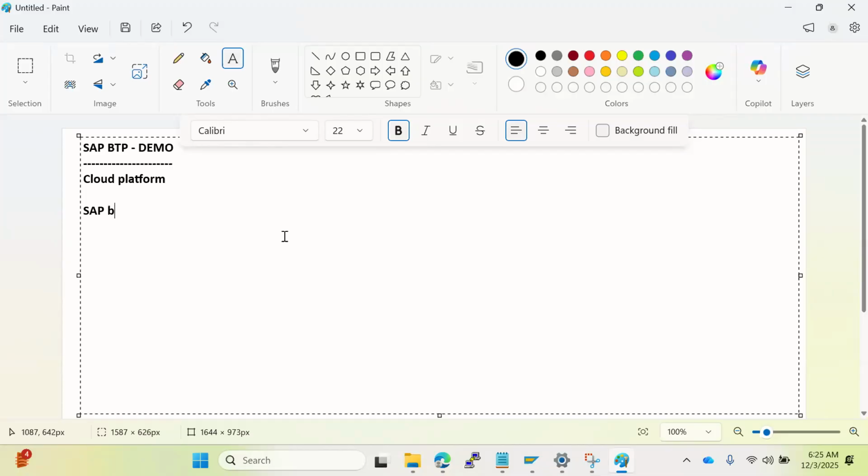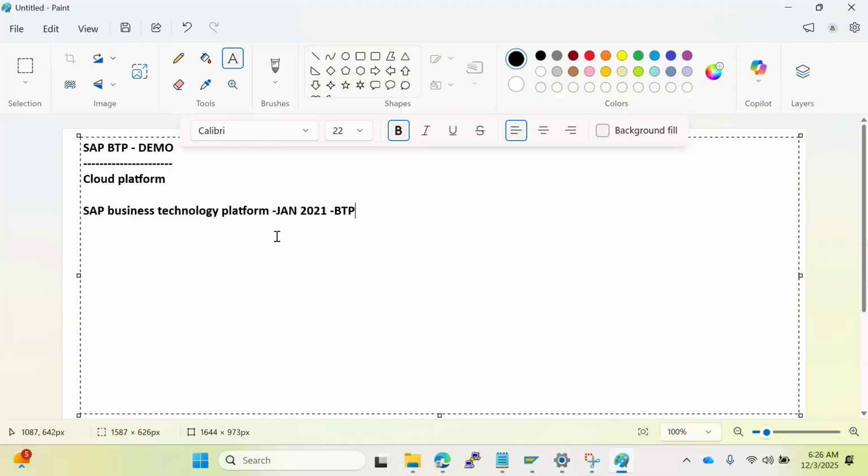BTP means SAP Business Technology Platform. The short abbreviation is BTP, Business Technology Platform. SAP rebranded their product in 2021. In January 2021, they rebranded the product and introduced their new name, the BTP. So which means, sir, rebranded means is it already new or already old?